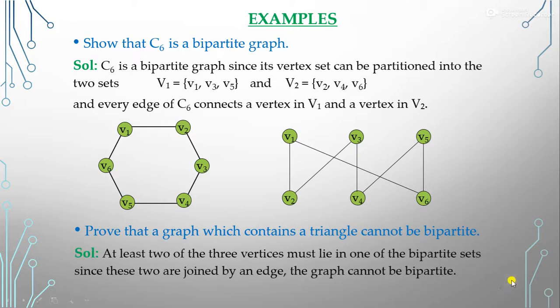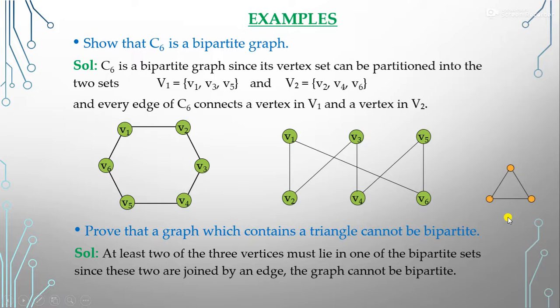At least two of the three vertices must lie in one of the bipartite sets, because in the triangle we have three vertices. But in a triangle this is not possible, and we can't separate two vertices which are not connected to each other. So it means that triangles are not bipartite graphs.